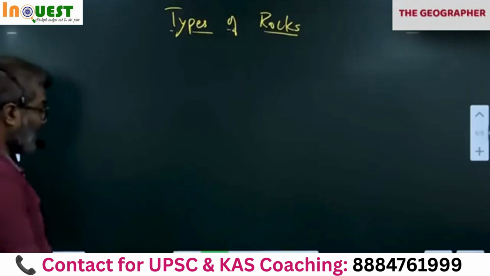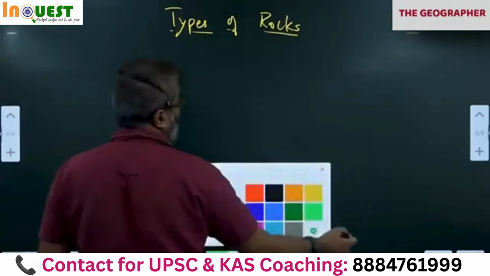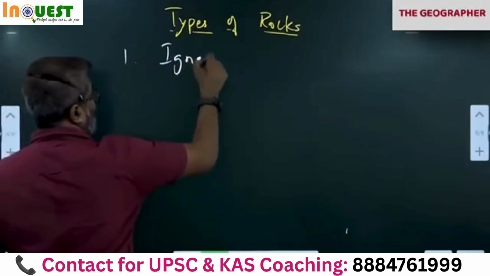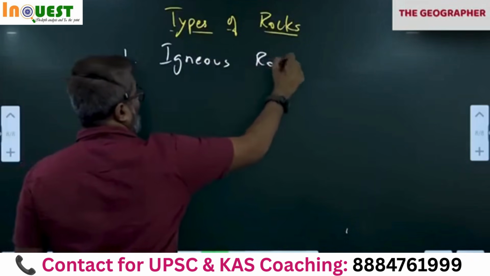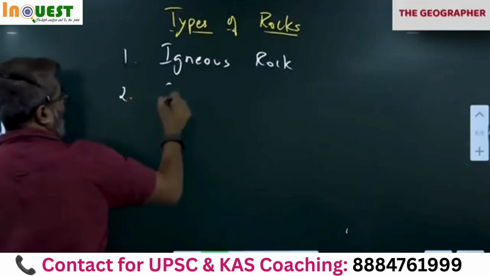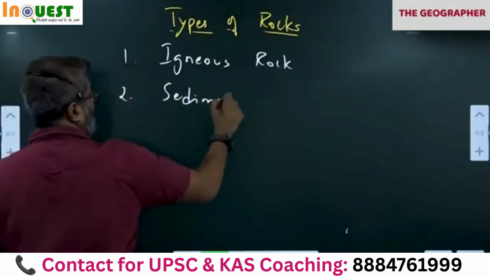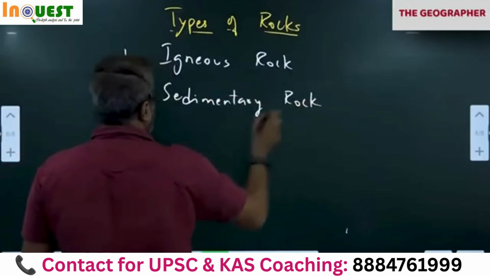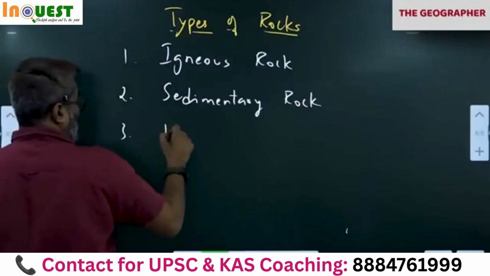Types. First one, you write igneous rock, sedimentary rock, metamorphic rock.